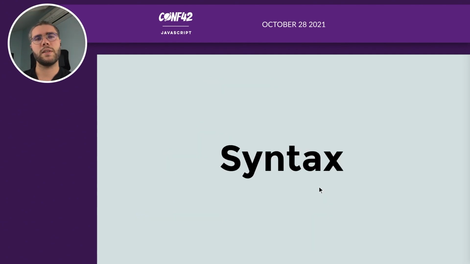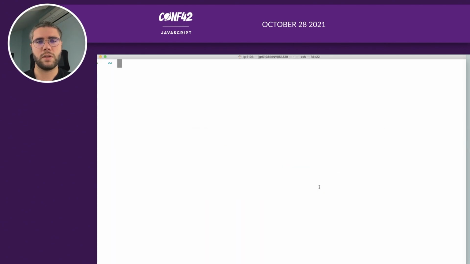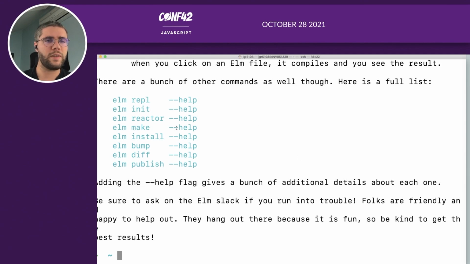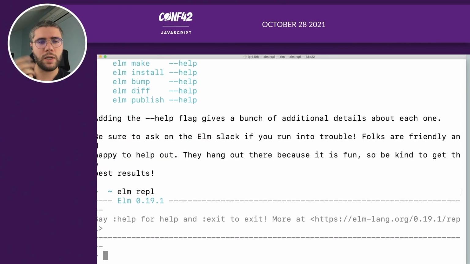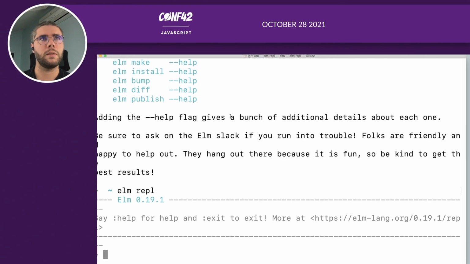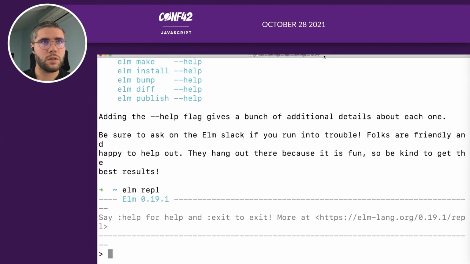So let's have a look at the syntax. And for that, we will go to the terminal and use Elm REPL. So as I said, when you install Elm, you have access to many tools. Here we will use the REPL, which will allow me to type some Elm commands inside my terminal. Okay, perfect. So let's start with something really simple.